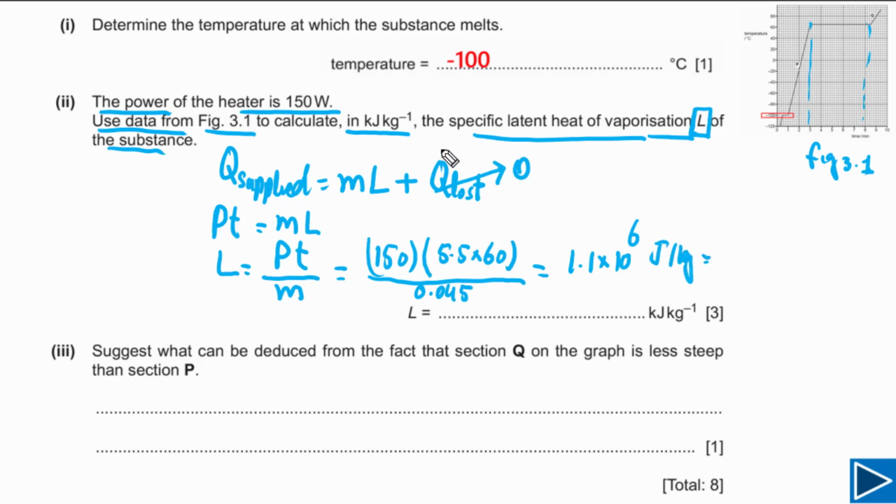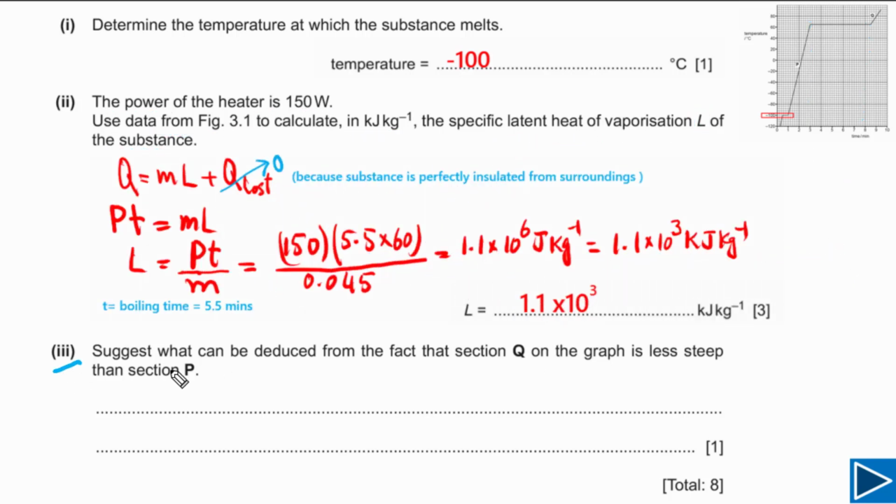The question asks us to calculate in kilojoules. So simply we can write this as 1.1 times 10 to the 3 kilojoules per kg. So this is our final answer, 1.1 times 10 to the 3.